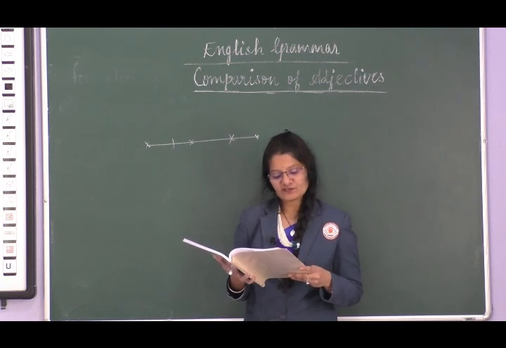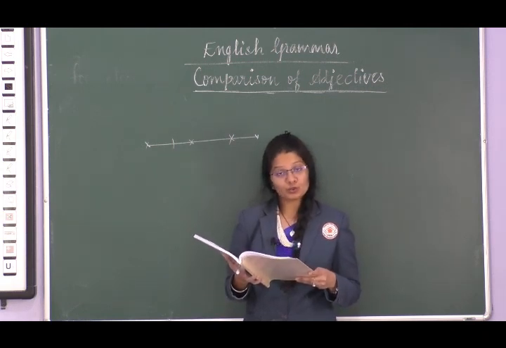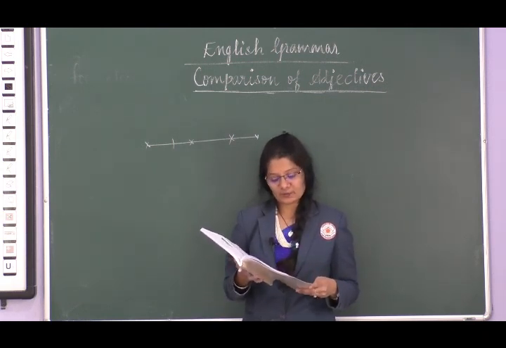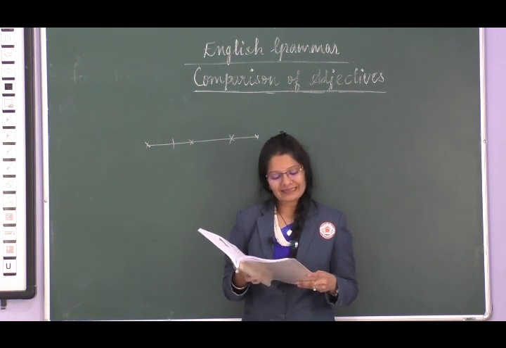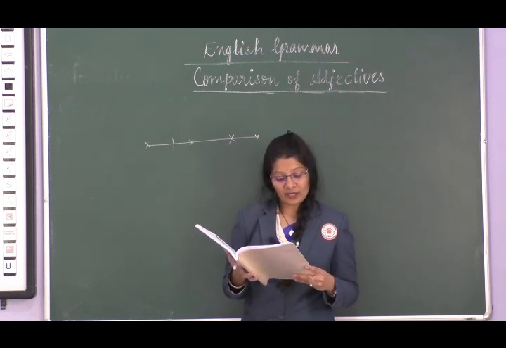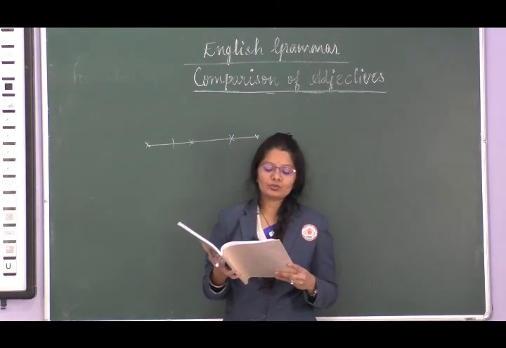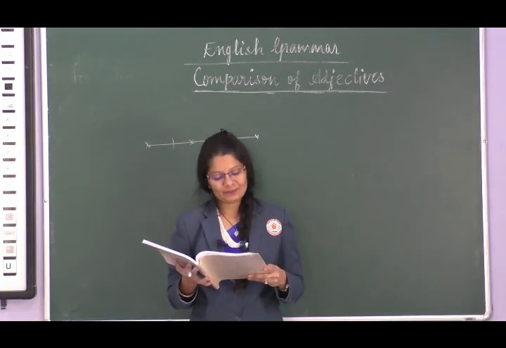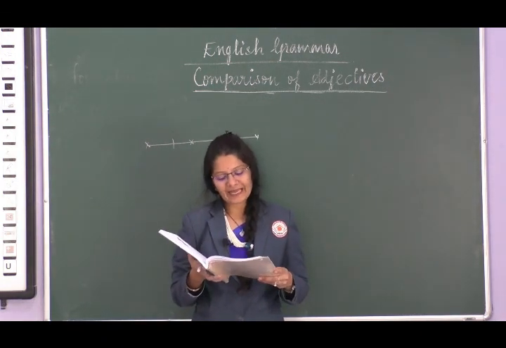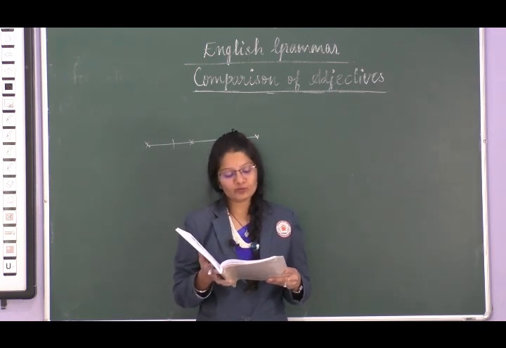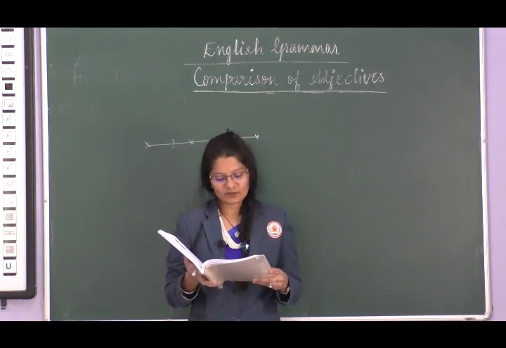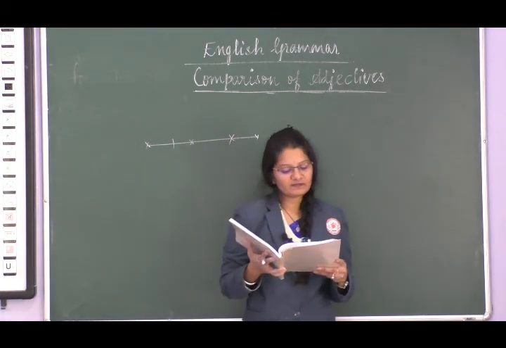Look at the next one. Some comparatives such as senior, junior, prior, inferior, superior that end in OR are followed by to and not than. We do not add the word more before these words. So here, look at the examples there.